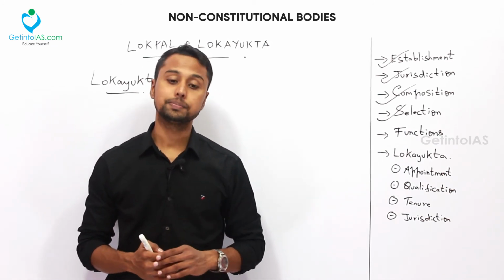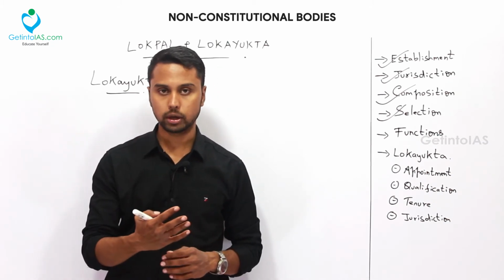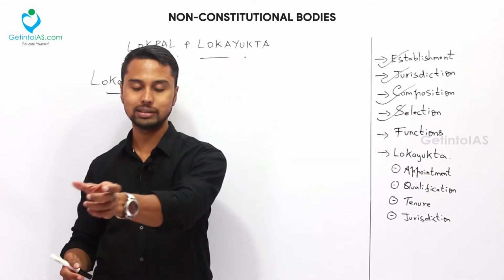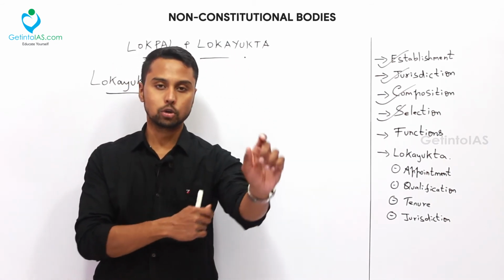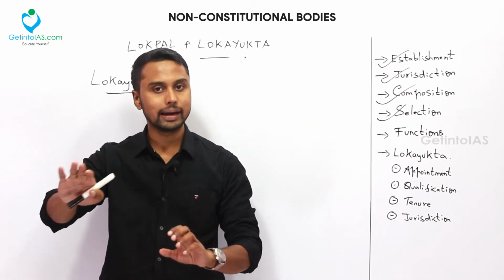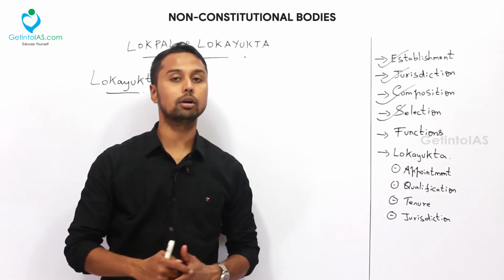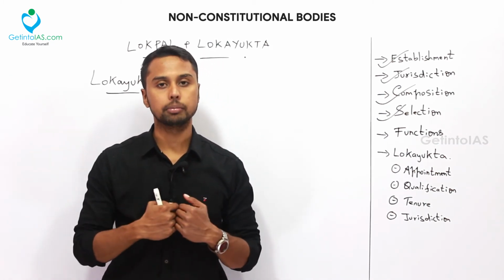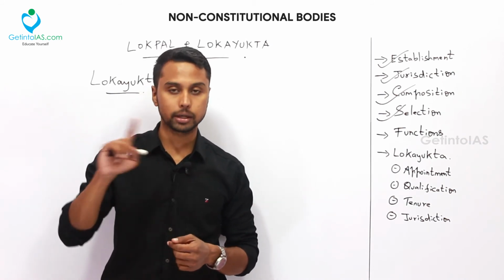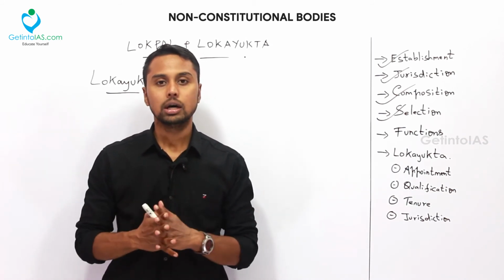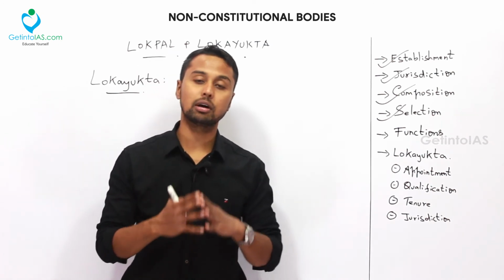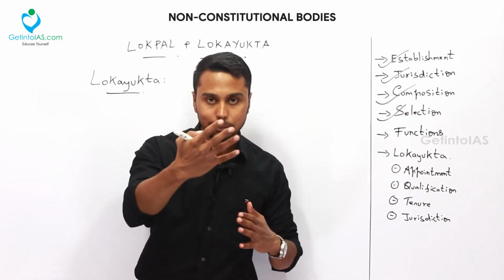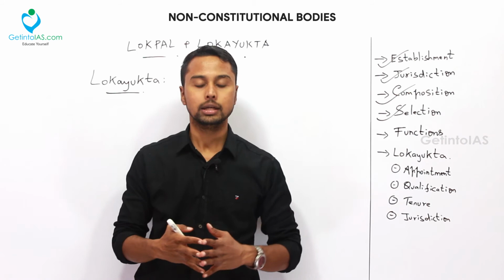And the next criticism is about false complaints. If I am a citizen of India and I go to Lokpal and make a complaint against a public servant that he has taken a bribe, and Lokpal finds that the public servant has not done anything wrong, then I have made a false complaint. So Lokpal will take action on me, and a very severe punishment will be given to me, as a citizen of India, for giving a false complaint. That is also one of the criticisms, because when the punishment for false complaints is severe, citizens will not be encouraged to go and complain to Lokpal. They will have a reservation in mind. So that is also one criticism.